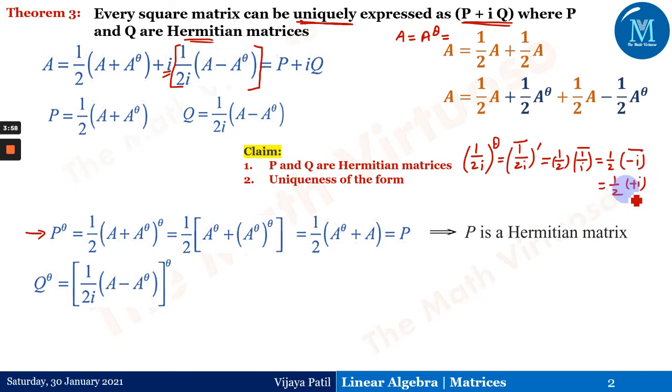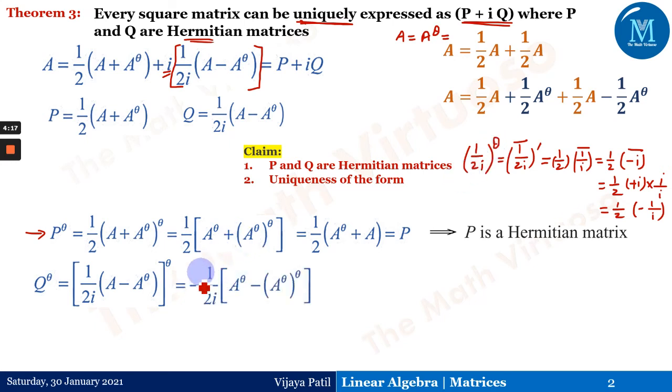But I am not interested in P plus I. I want that form in 1 upon I, so that 1 upon I will get it. So what will I do? I'll multiply and divide by I over here. So what will happen? I will give me minus, so it will give me minus of 1 upon I. So this is the effect of 1 upon 2I to the power theta.